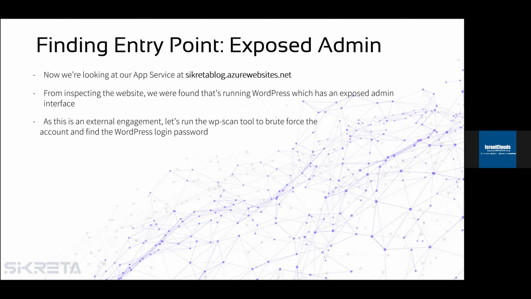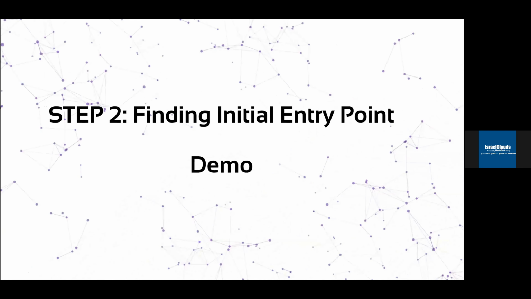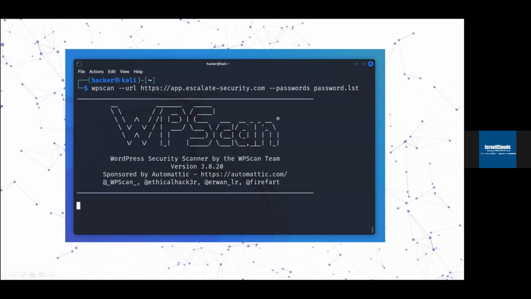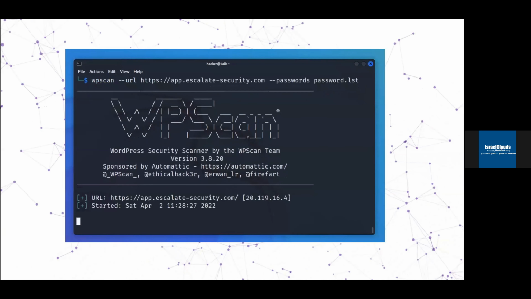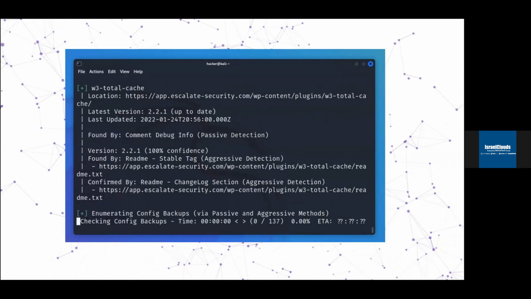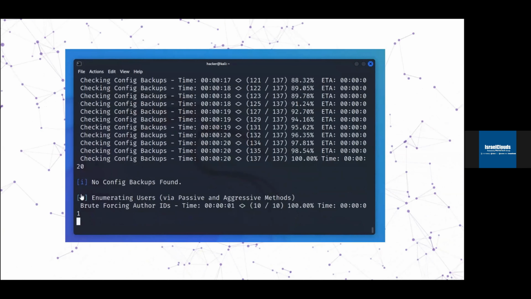And when we start, we will find that a Sikreta blog is running a WordPress, which has an exposed admin interface. As we are an external engagement, we will run a tool to brute force the credentials for the admin interface. Let's see how it goes. We will run our tool against the domain. It will find our admin interface, enumerate the accounts existing in the application, and brute force our account.